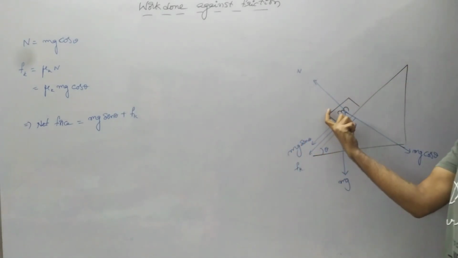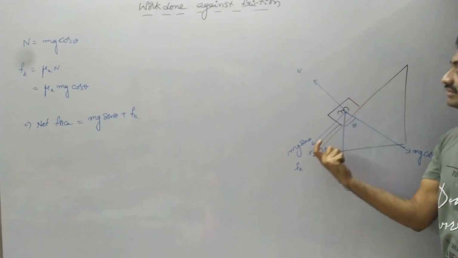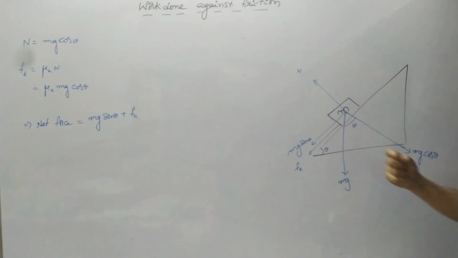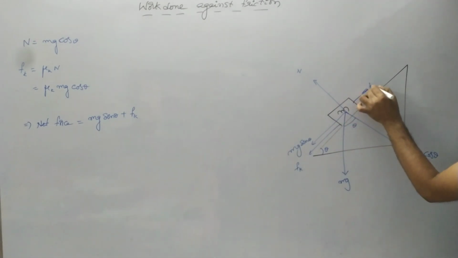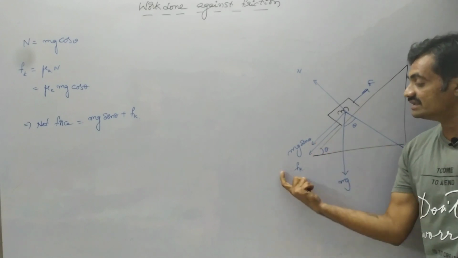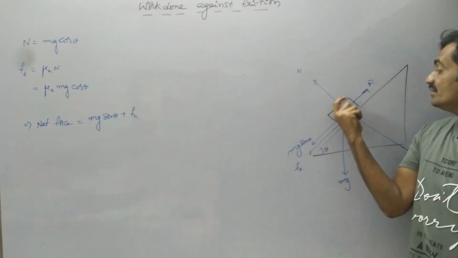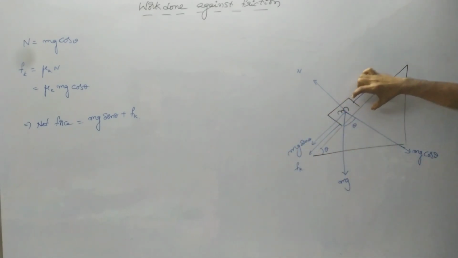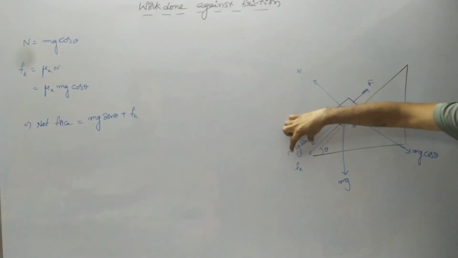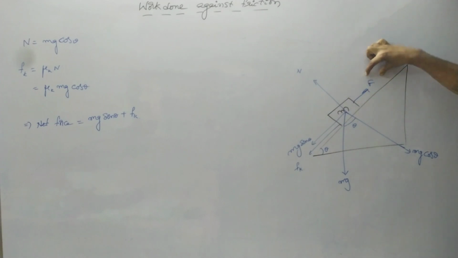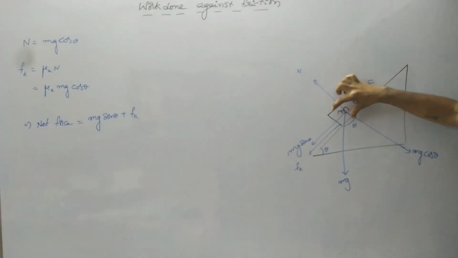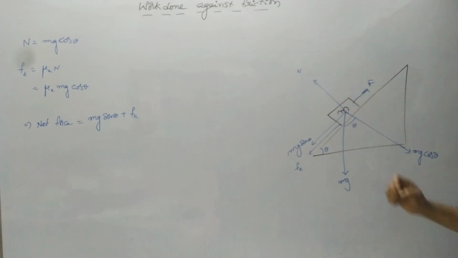So in order to move the block in the upward direction, we have to apply a minimum force on the block of F equals mg sin theta plus F suffix k. This represents the minimum force acting on the block in order to move it in the upward direction. We can apply the force which is equal to mg sin theta plus F suffix k, or we can apply a force which is greater than mg sin theta plus F suffix k, so that the block starts moving in the upward direction.